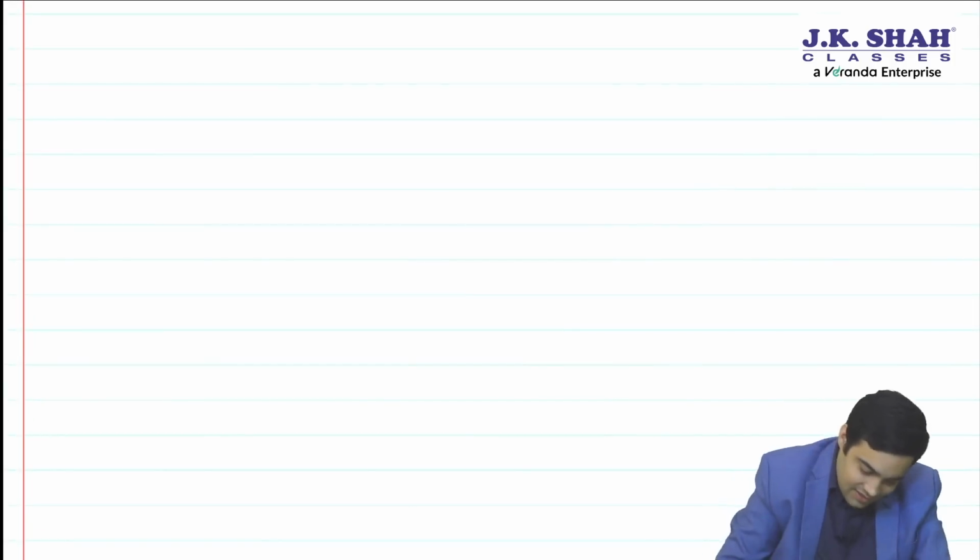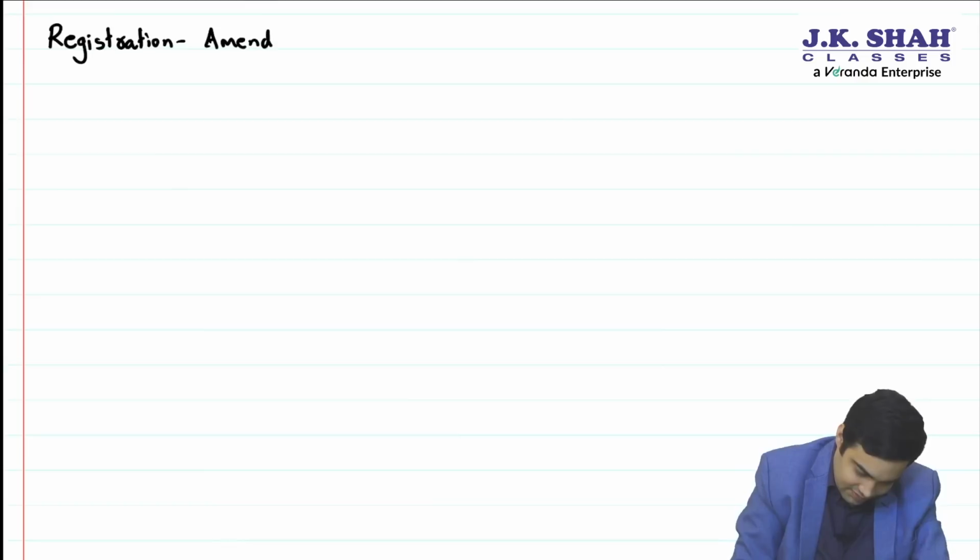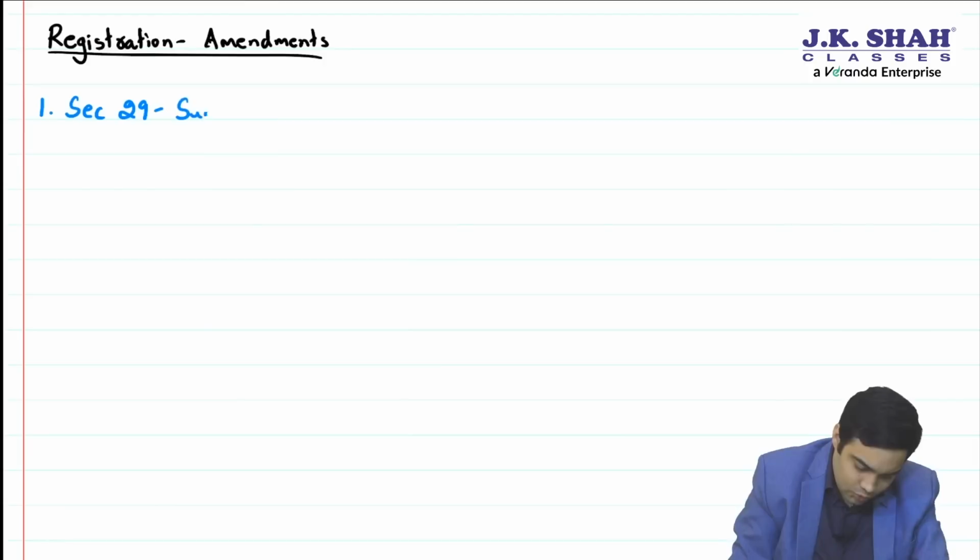Now you will continue. Give a heading, registration amendments. Under this, first section 29, suo motu cancellation by proper officer.